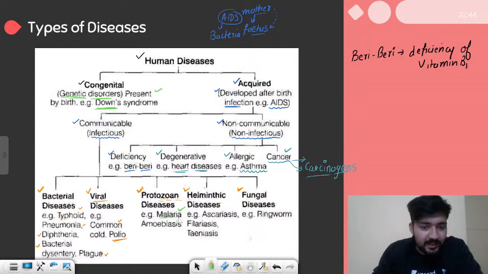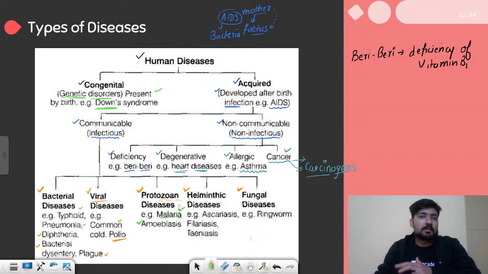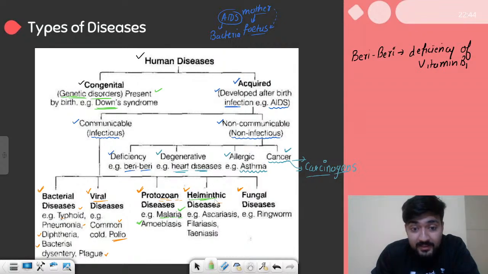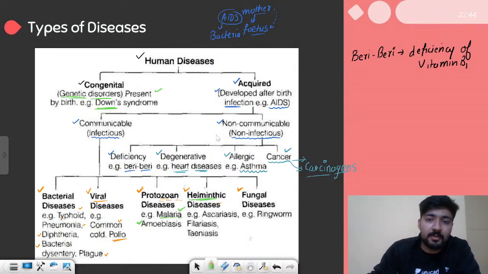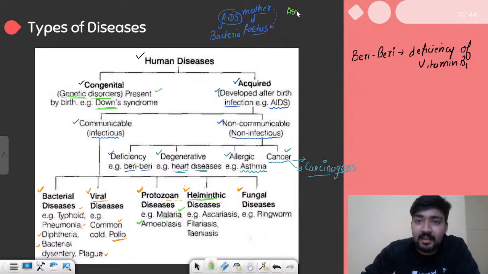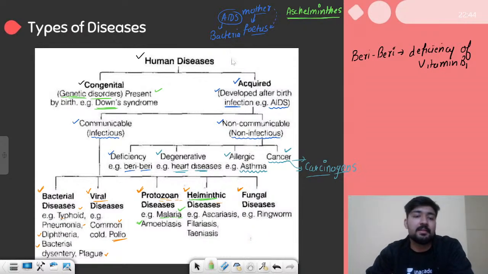So we'll talk about malaria in the next class, and we'll also talk about amoebiasis, something which is caused by amoeba. Amoeba are also a type of protozoan that cause something related to the intestine. After that, we have helminthic diseases. Helminths, if you remember the term ascarids, are types of animals. These are non-vertebrates, and they can also cause some serious diseases in human beings. The three major diseases are ascariasis and filariasis, which we also call elephantiasis.